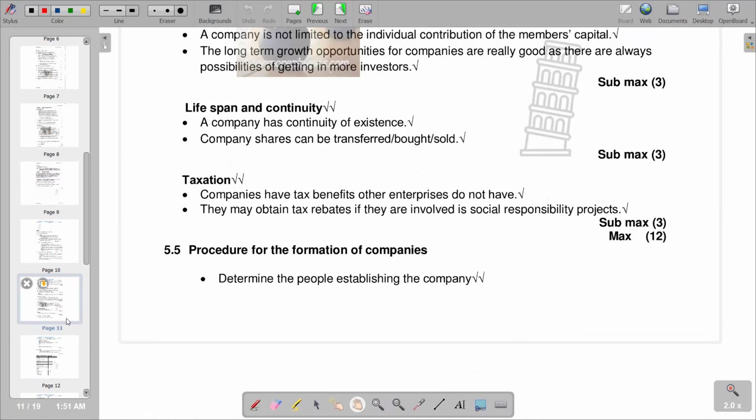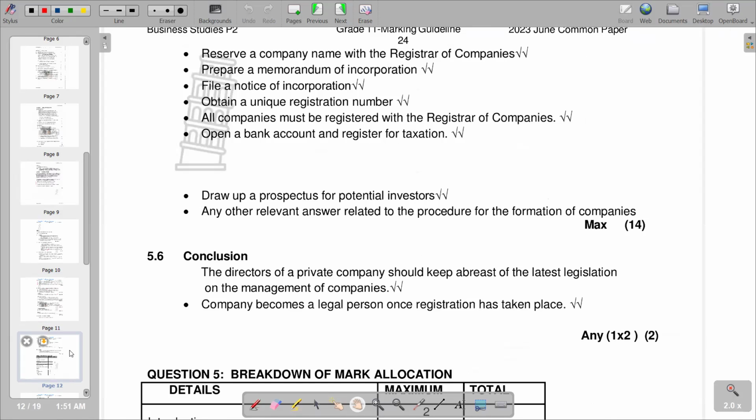So moving on, this is the last part that we have according to the requirements of the main part. So the main part ends here in particular according to this video. That's where we have the end of our main part. So I will go to the conclusion. On the conclusion, you are just concluding your essay. So we have a typical conclusion that we can come up with, which reads: the directors of a private company should keep abreast of the latest legislation on the management of companies. A company becomes a legal person once registration has taken place.